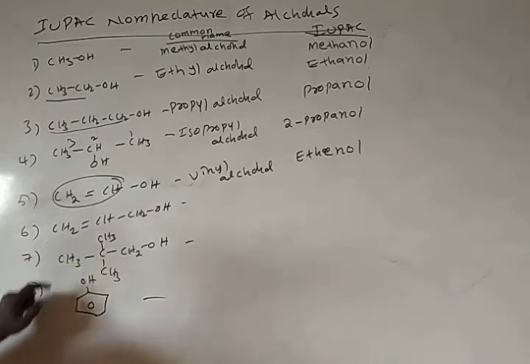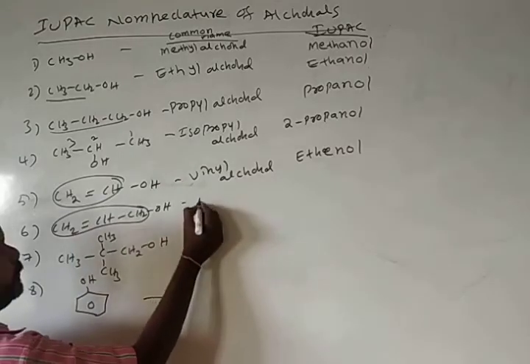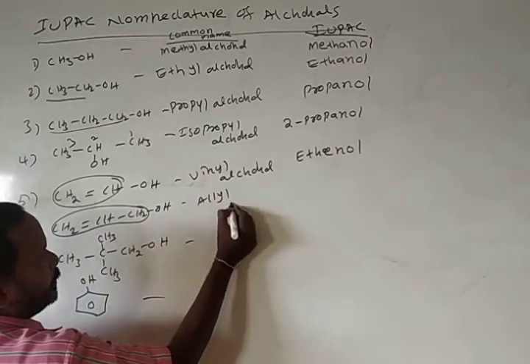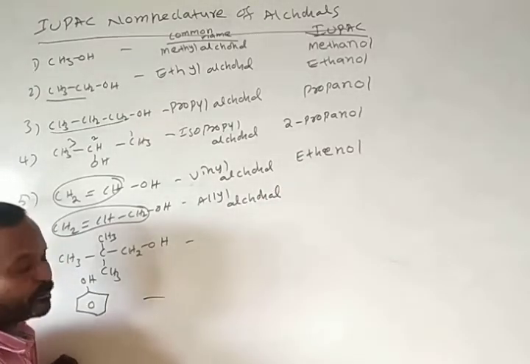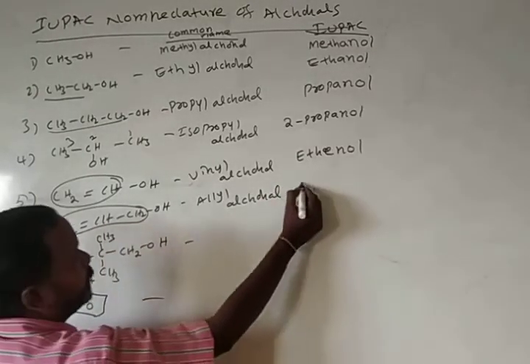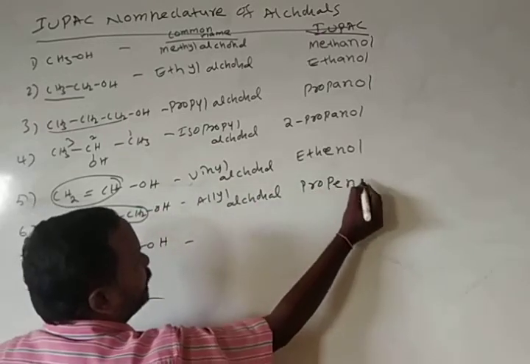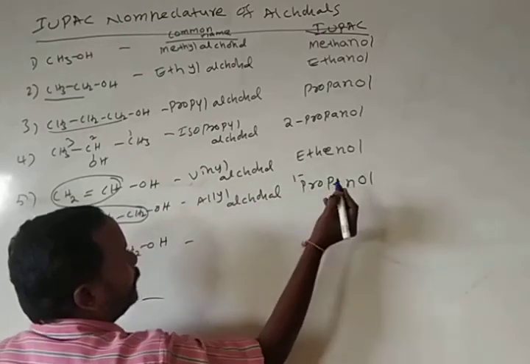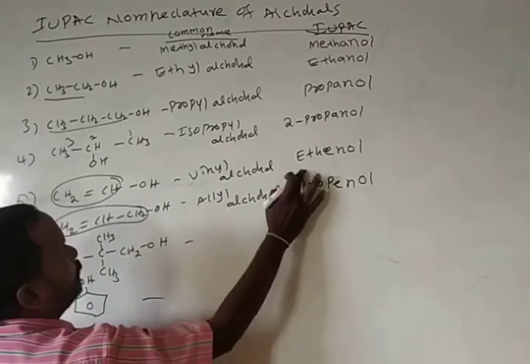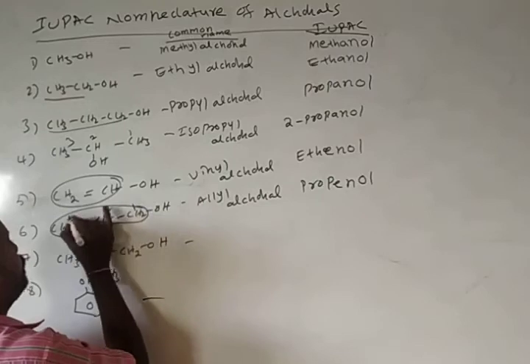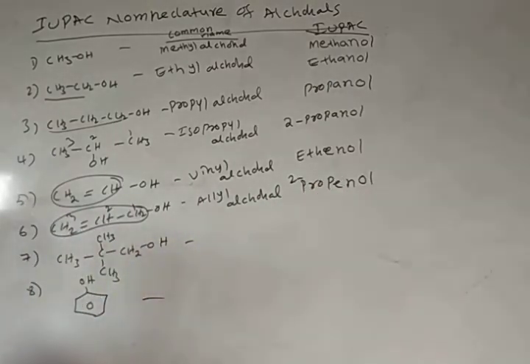Here this is the allyl group. The CH2=CH group we call the allyl group. The common name of this molecule is allyl alcohol. The IUPAC name is prop. A double bond is there, so ene and ol. Sorry, give the numbering 1, 2, 3: 2-propen-1-ol.